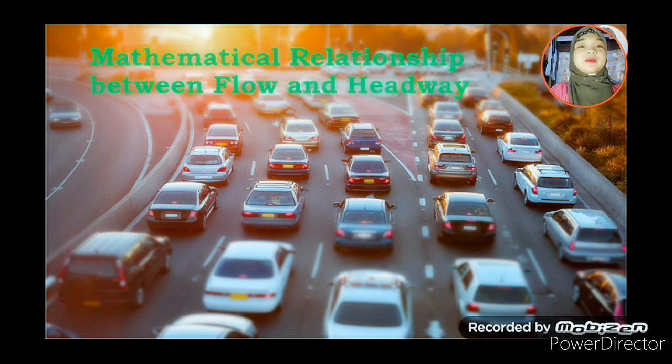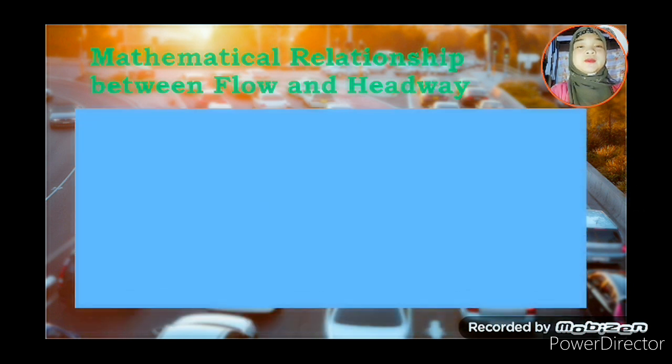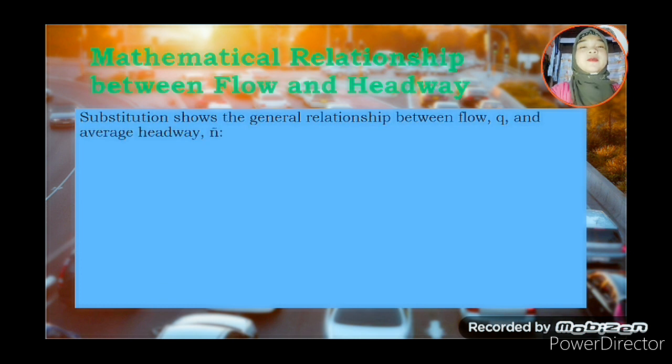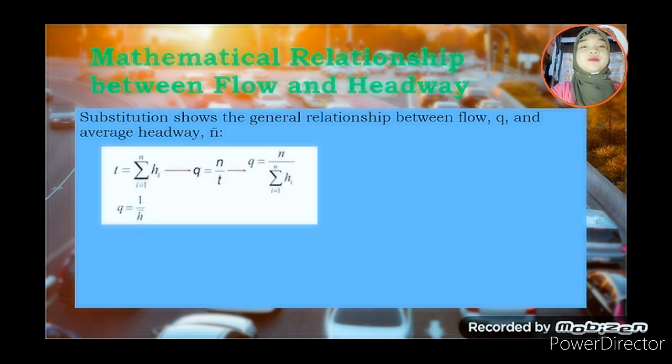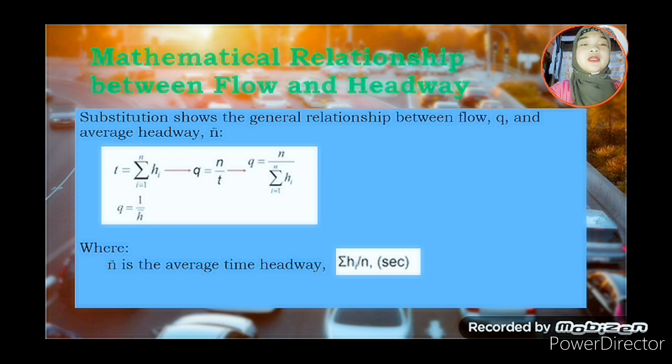Mathematical relationship between flow and headway. Substitution shows the general relationship between flow, Q, and the average headway, h bar. So, substituting, the equation we get is Q equals 1 over h bar, where h bar is the average time headway, the summation of h over n, in seconds.